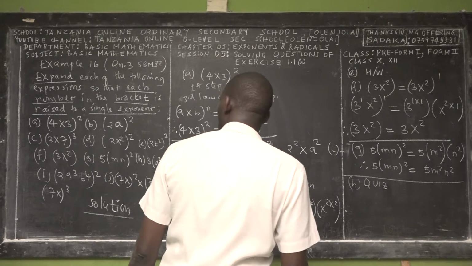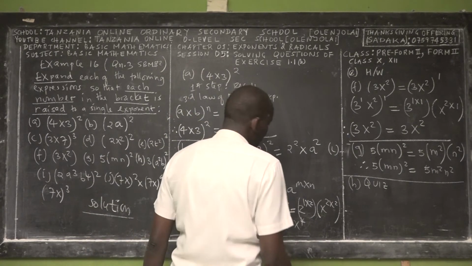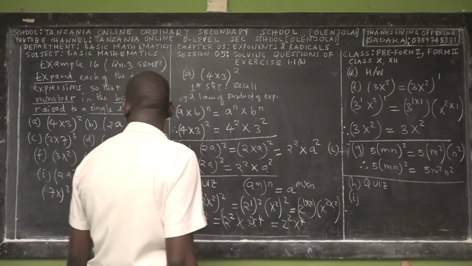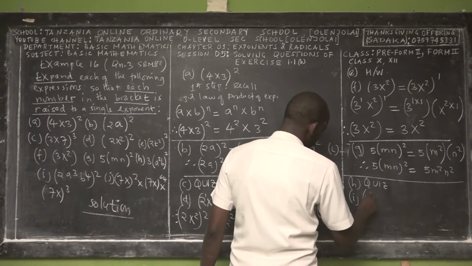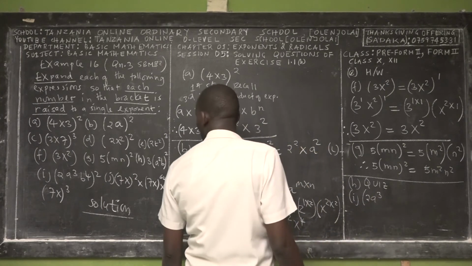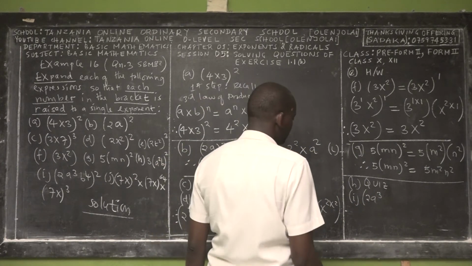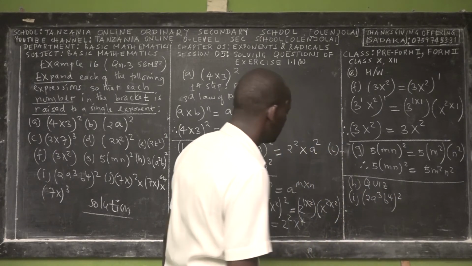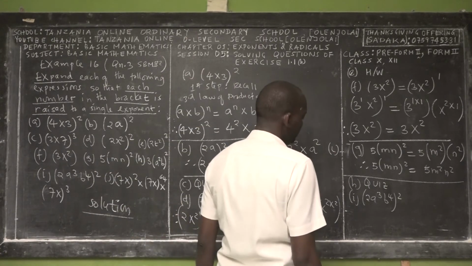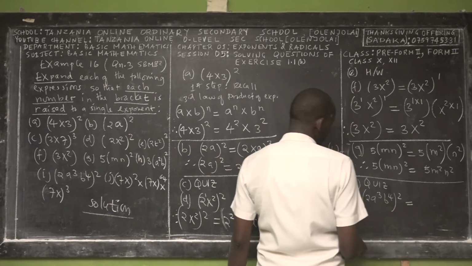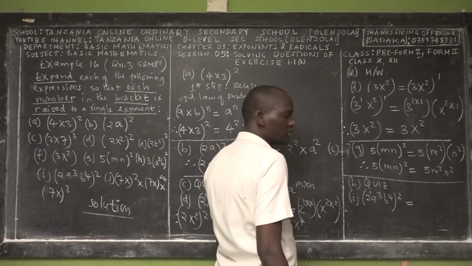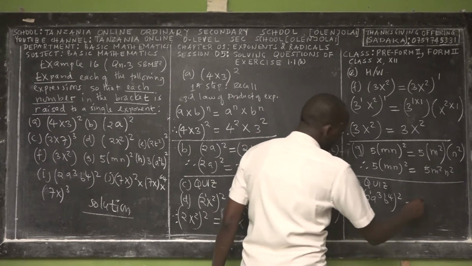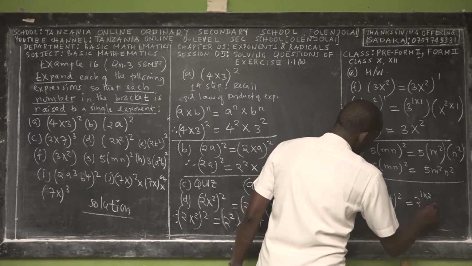So let me go for I. I want you just to master this stuff. I is 2a cubed, and b power 4, squared. This is it. So with this one, listen. The exponent of 2 is 1. So if you want to expand, here we have 2, 1 times 2, right? Yes.